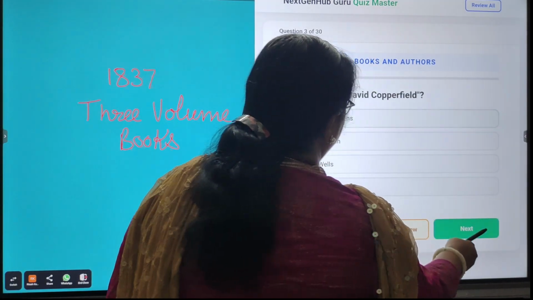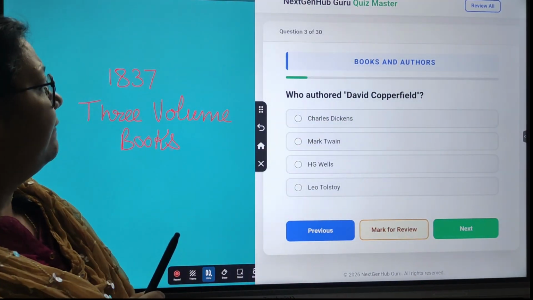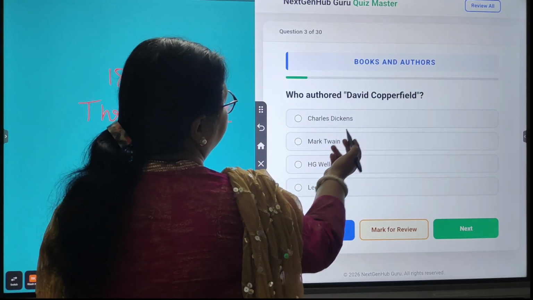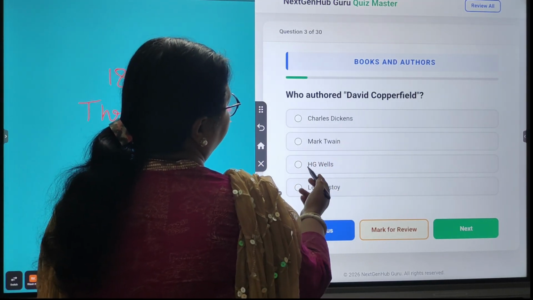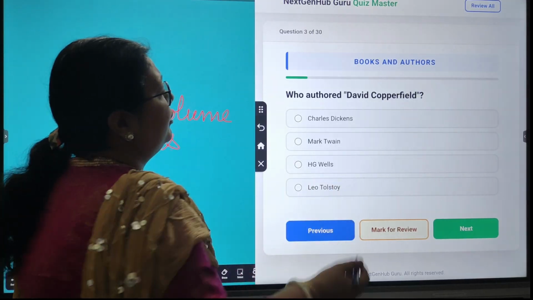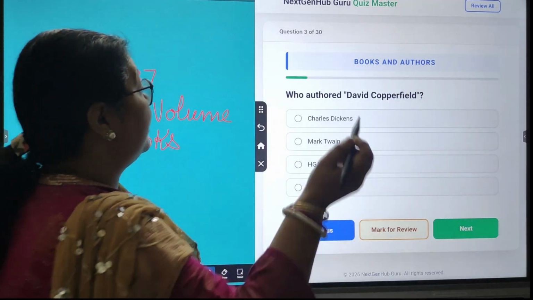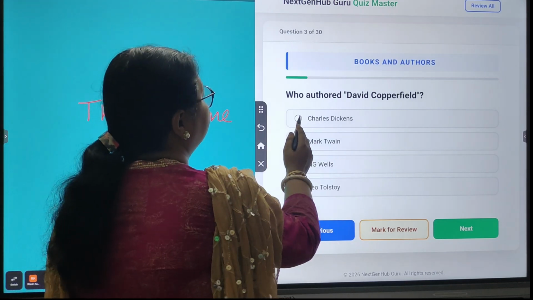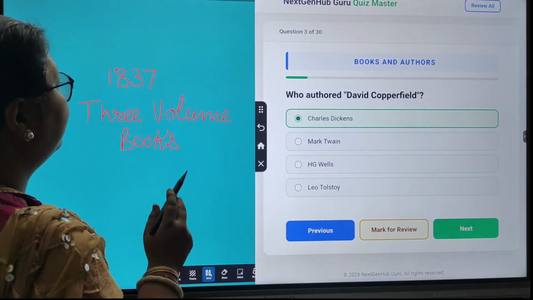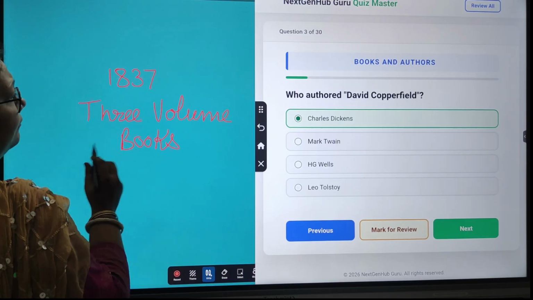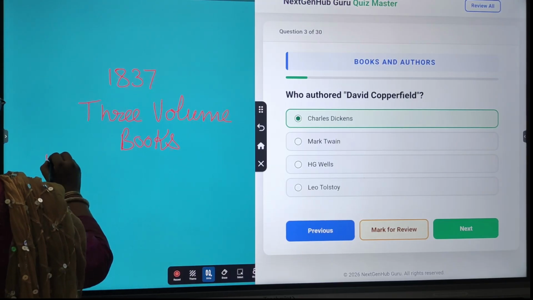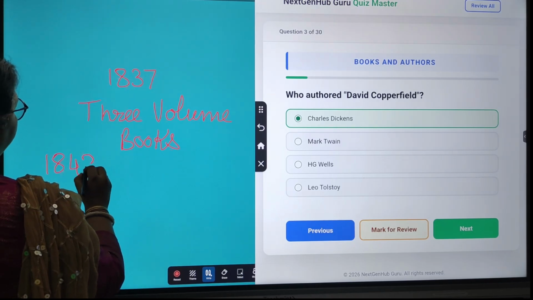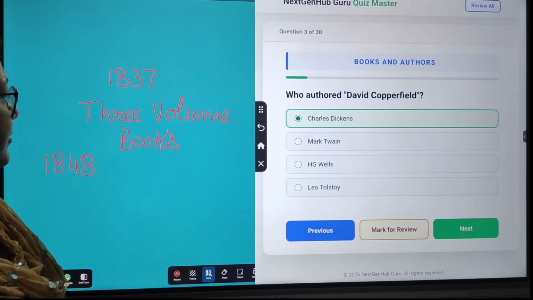Next. Who authored David Copperfield? The options are Charles Dickens, Mark Twain, H.G. Wells, Leo Tolstoy. So it was also written by Charles Dickens, and David Copperfield was published in 1848.